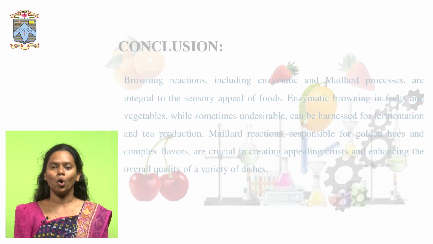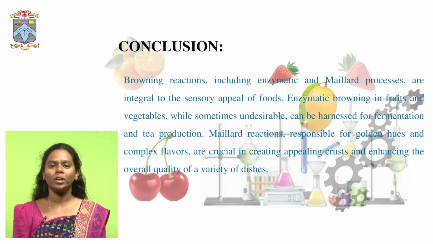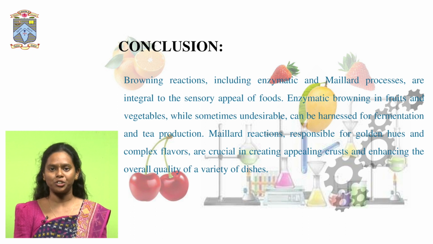Next, the conclusion. Overall, the conclusion is that browning is a commonly occurring reaction in almost all fruits and vegetables. It is sometimes desirable and sometimes undesirable. In undesirable conditions, we can follow preventive measures like ascorbic acid treatment, blanching or any of these, so that it can result in delaying of that browning.